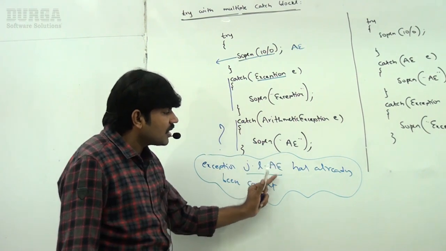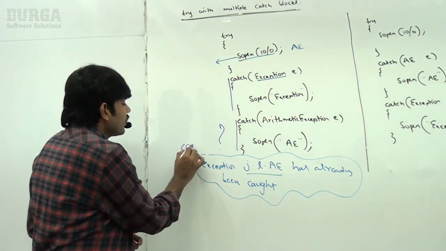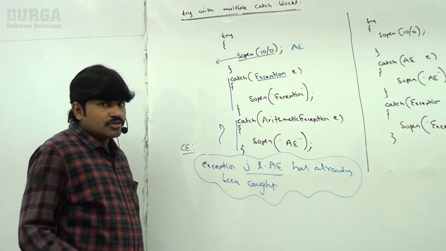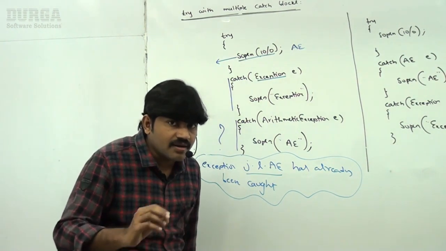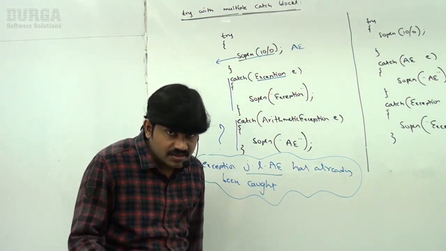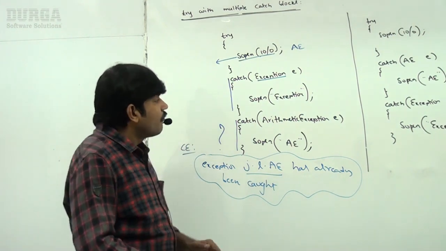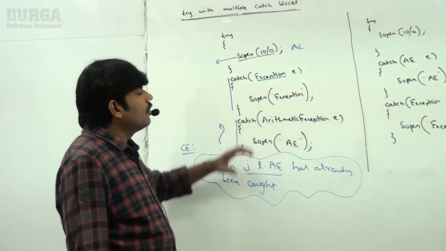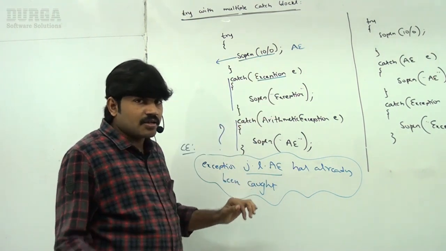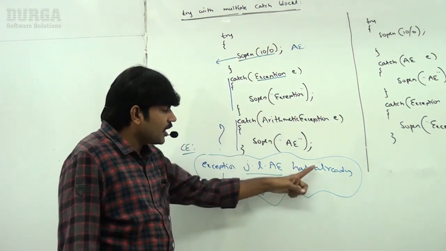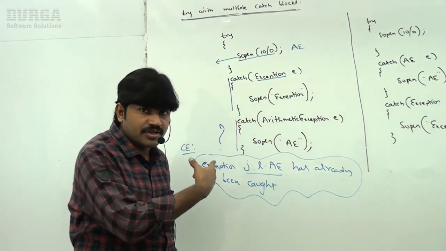This is the compile time error you are going to get by default. Remember this one. So if a try has multiple catch blocks, is the order of catch blocks important or not? Yes. Compulsorily we have to go from child to parent, but not from parent to child. First parent and then child catch block is not possible. By mistake if you do it, immediately we get an error.